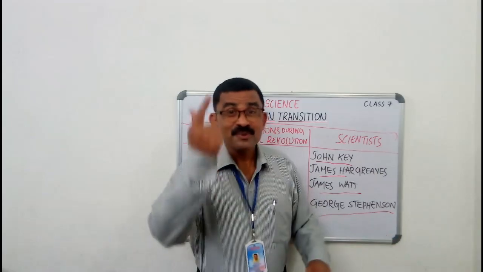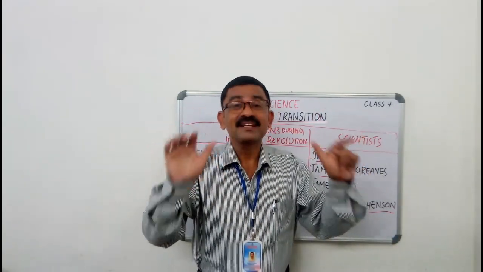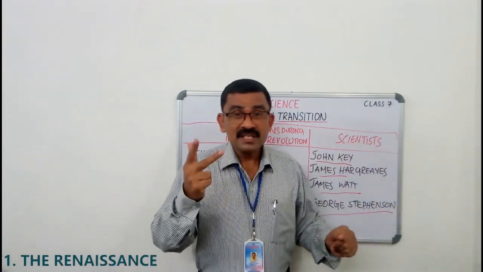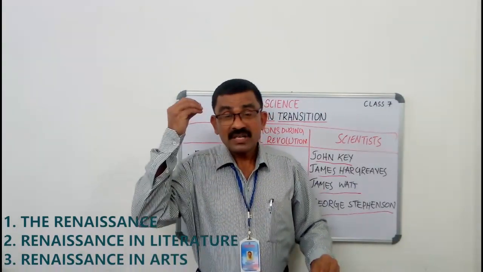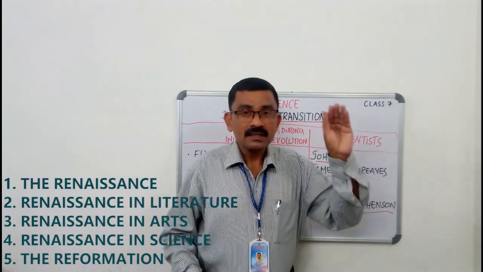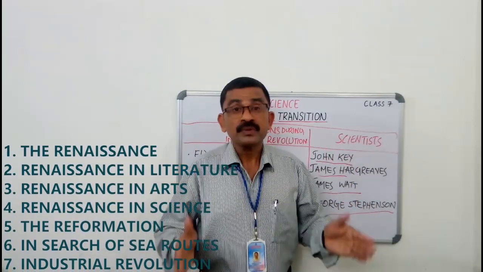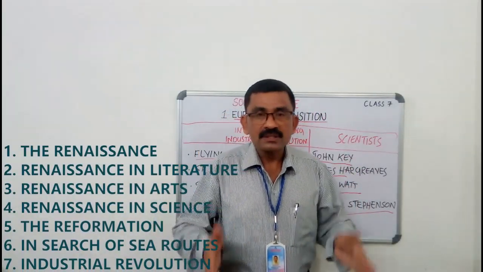Let's have a quick review of the chapter. This chapter was divided into 7 main divisions. First one, Renaissance. Second one, Renaissance in literature. Third one, Renaissance in arts. Fourth one, Renaissance in science. Fifth one, the Reformation. Sixth one, in search of sea route. And the seventh, Industrial Revolution. So, these are the important topics we discussed from this chapter.